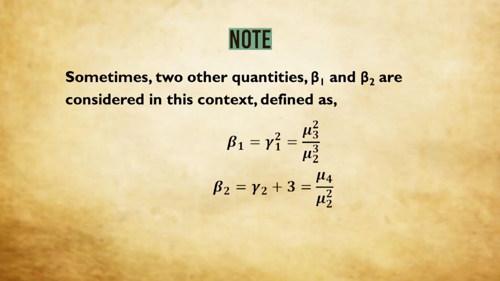On the other hand, beta 2 can be used as a measure of kurtosis. That is simply because when we are talking of gamma 2, we compare the value of gamma 2 with 0. Positive for a leptokurtic distribution, negative for a platykurtic distribution, and so on. Similarly, the value of beta 2 can be compared with 3. So if it is greater than 3, we say that the distribution is leptokurtic. If it is equal to 3, we say that the distribution is mesokurtic. On the other hand, if it is less than 3, then we say that the distribution is platykurtic.